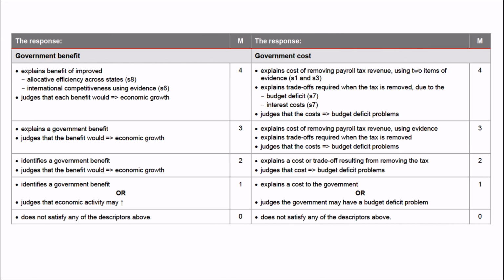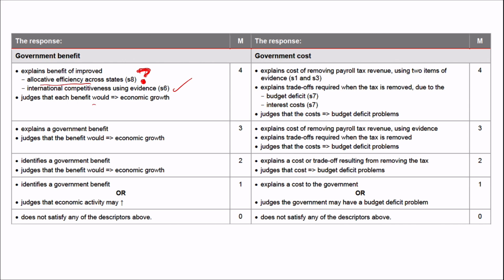Explains the government benefit of improved allocative efficiency across the states. That to me is questionable, because the question only says that you have to reduce payroll tax, not that you change the rules about payroll tax collection. So that there is QCAA. They want to put their big boy pants on and call it that. That's fine. International competitiveness using evidence. Okay, that's clear in the data. When we start to think about international competitiveness, we can link it back to, for instance, what are our terms of trade look like at this point here? What's our current account look like at this point here?